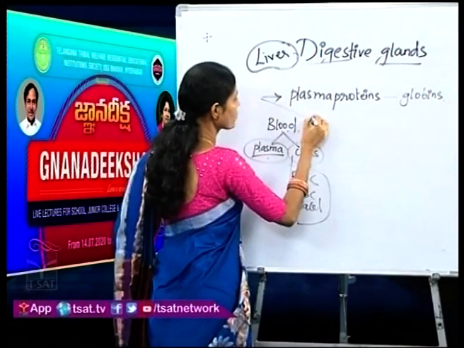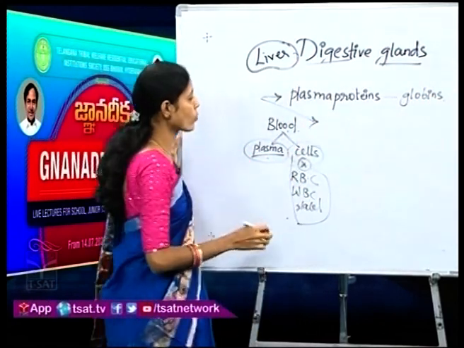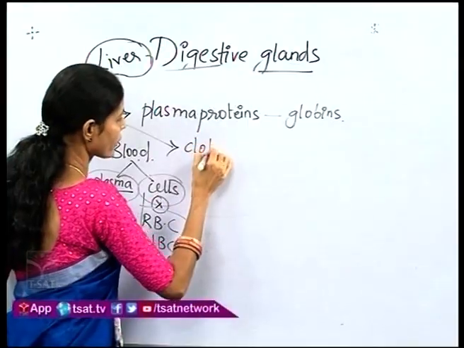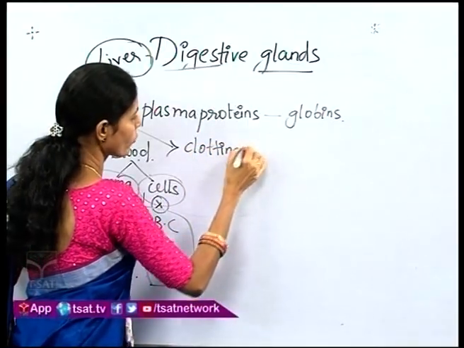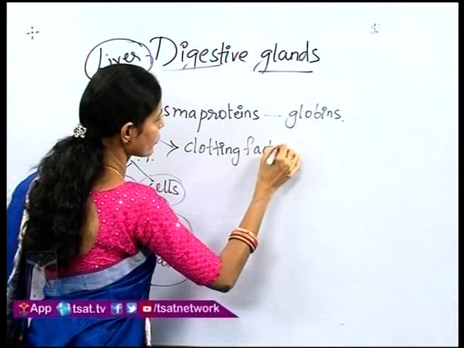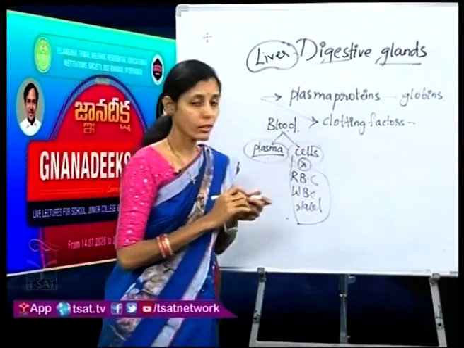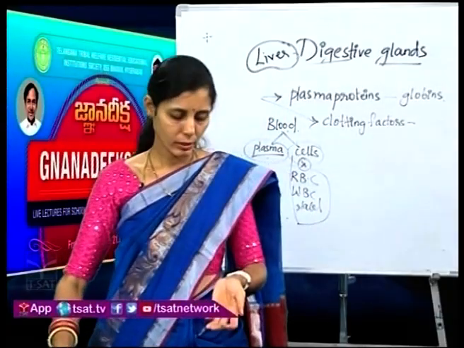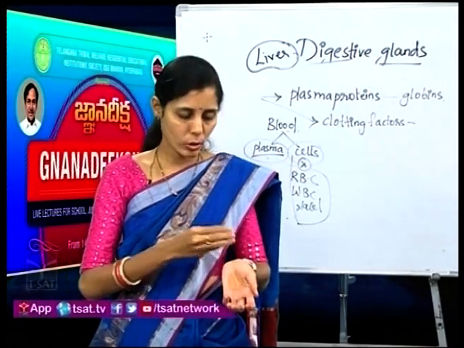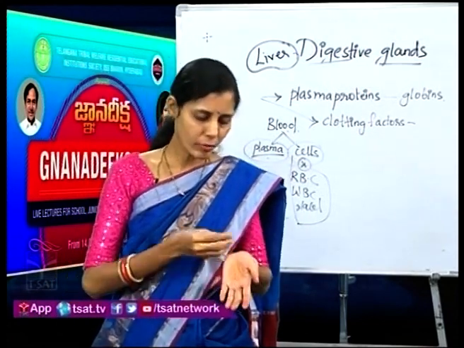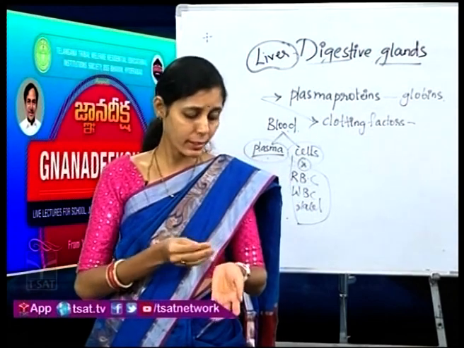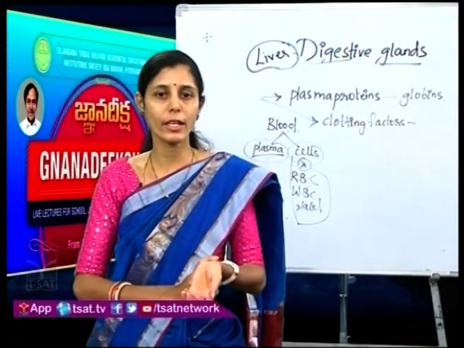Apart from these plasma proteins, the liver also produces clotting factors. What do you mean by the clotting factors? Children, whenever you have a wound or a cut in your hand, you see that there is blood flow. After just 5 or 6 seconds, depending upon the depth of the wound, what happens?